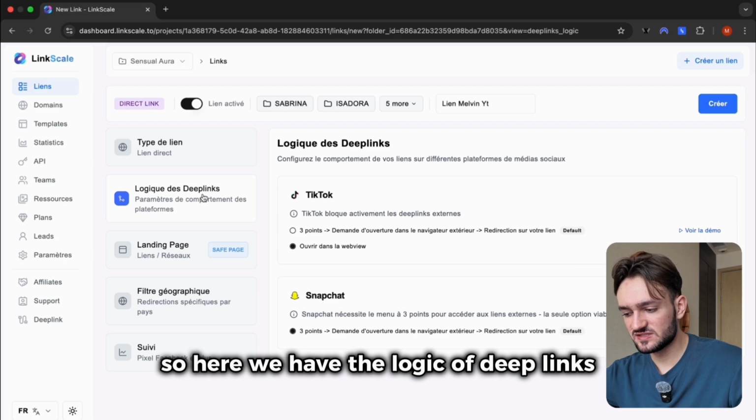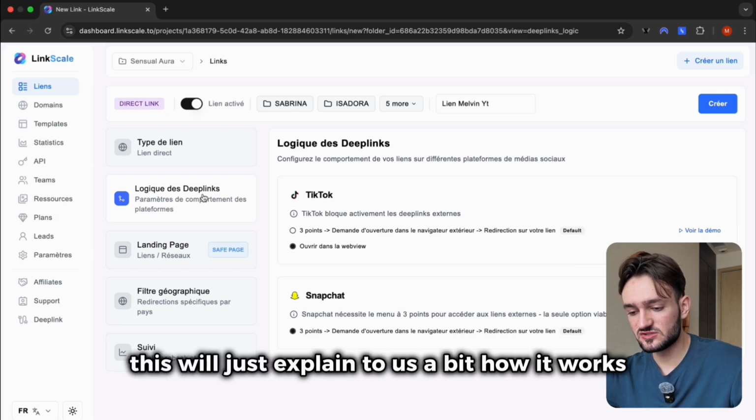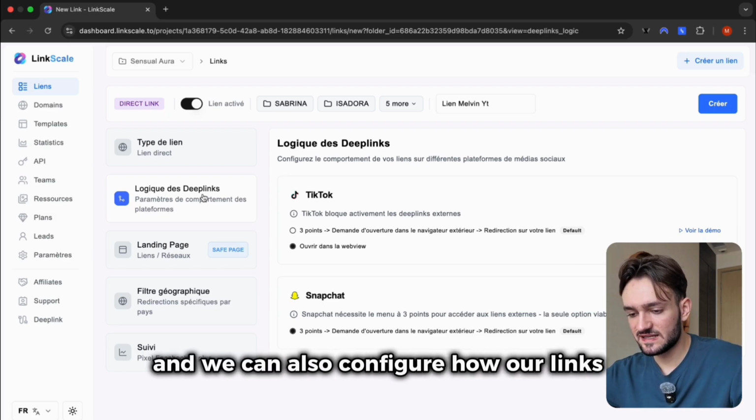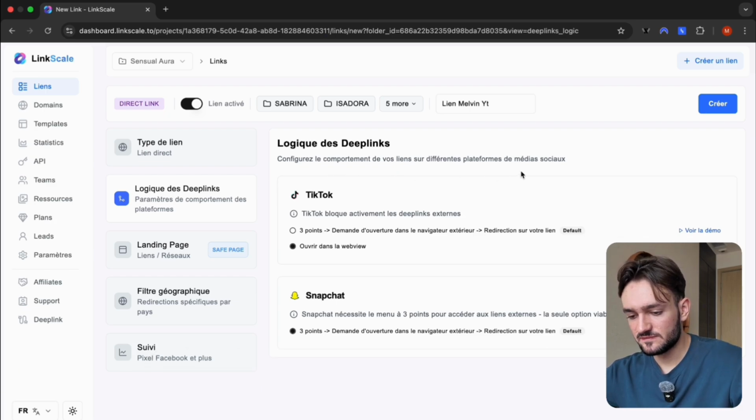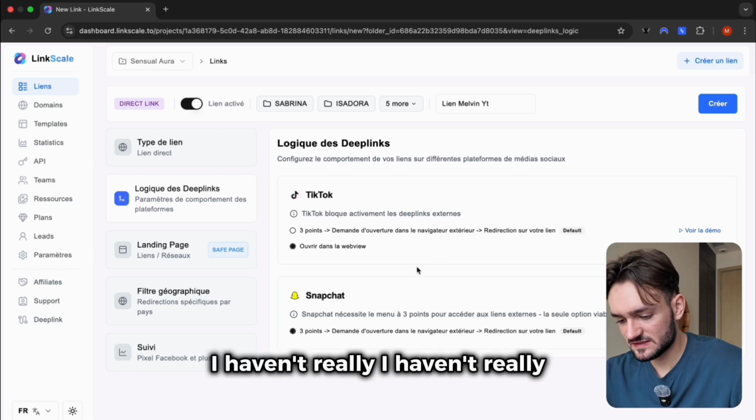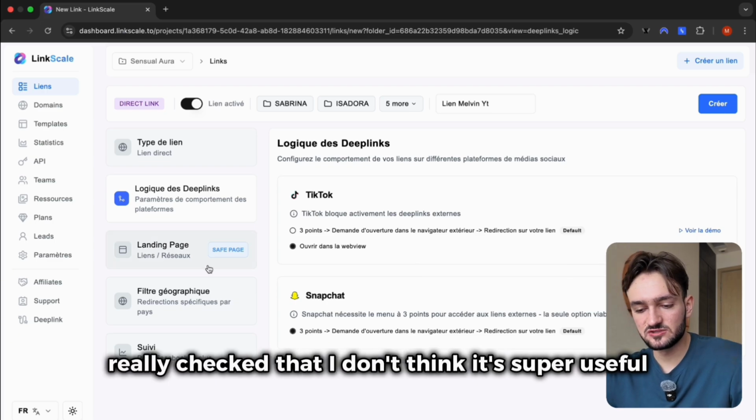So here we have the logic of deep links. So actually, this will just explain to us a bit how it works. And we can also configure how our links behave on different platforms. Well, honestly, I haven't really checked that. I don't think it's super useful.